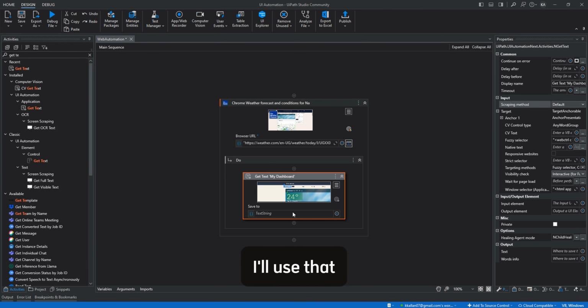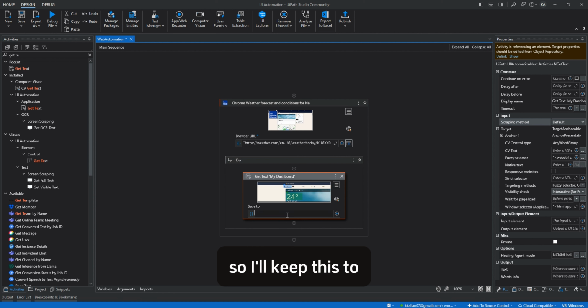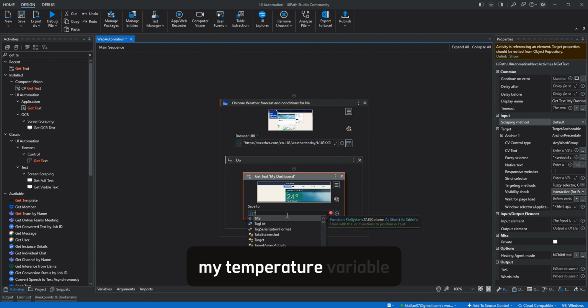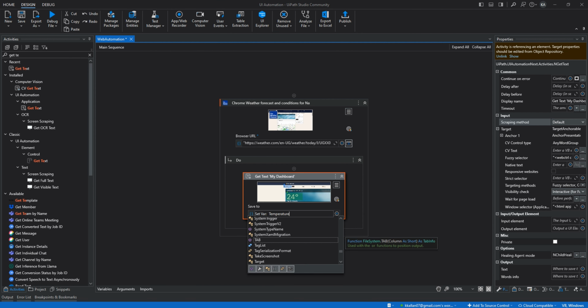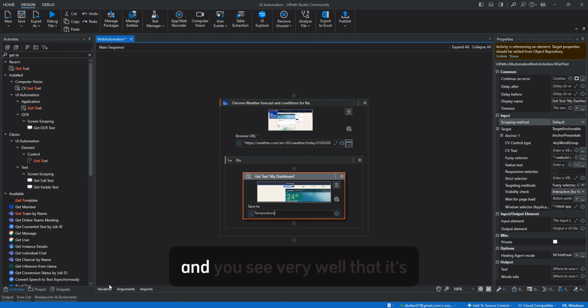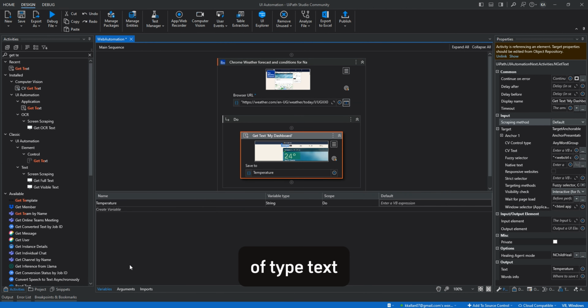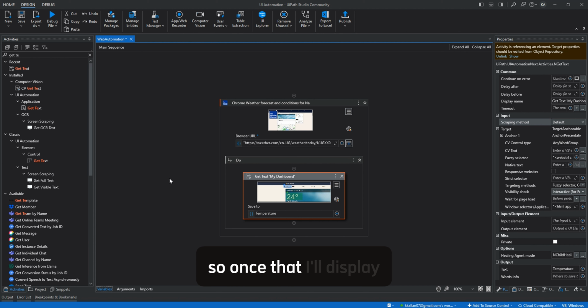I'll use that. I'll keep this in my temperature variable, so I'll create a variable and name it temperature, of type text. Once that's done, I'll display it in a message box.